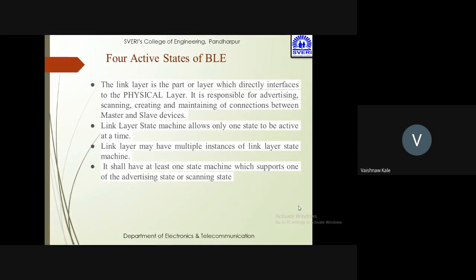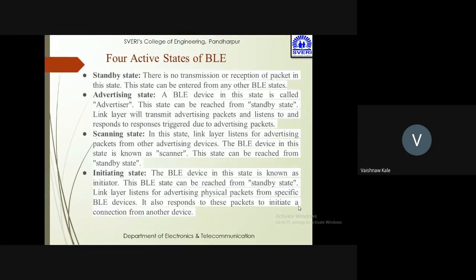Link layer state machine allows only one state to be active at a time. Link layer may have multiple instances of link layer state machine. It shall have at least one state machine which supports one of the advertising state or the scanning state.